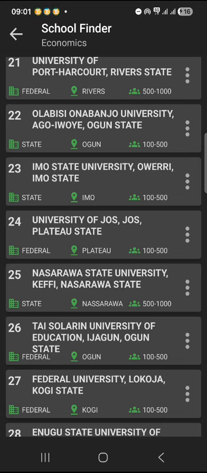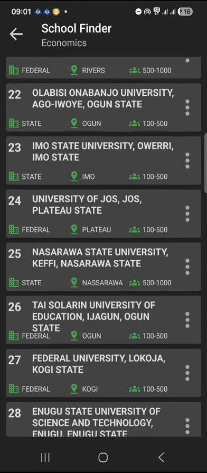So just to recap, the first information you should take note of is the requirement. What's the subject combination for UTME? What's the O level requirement? And don't look at the general requirement alone. Also look at the school specific requirement.